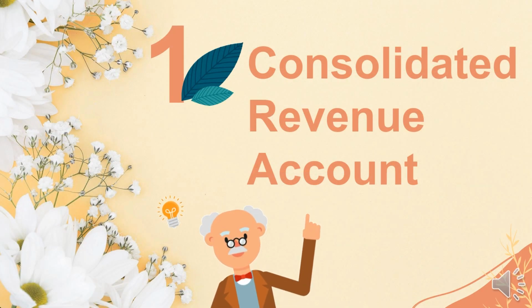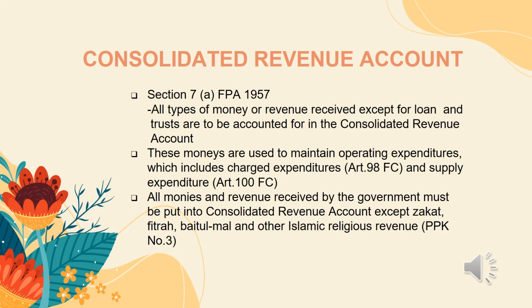Consolidated Revenue Account. In Section 7, Subsection A of Financial Procedure Act 1957, all types of money or revenue received, except for loan and trust, are to be accounted for in the Consolidated Revenue Account. These monies are used to maintain operating expenditure, which includes charged expenditure in Article 98 of the Federal Constitution and supply expenditure in Article 100 of the Federal Constitution.